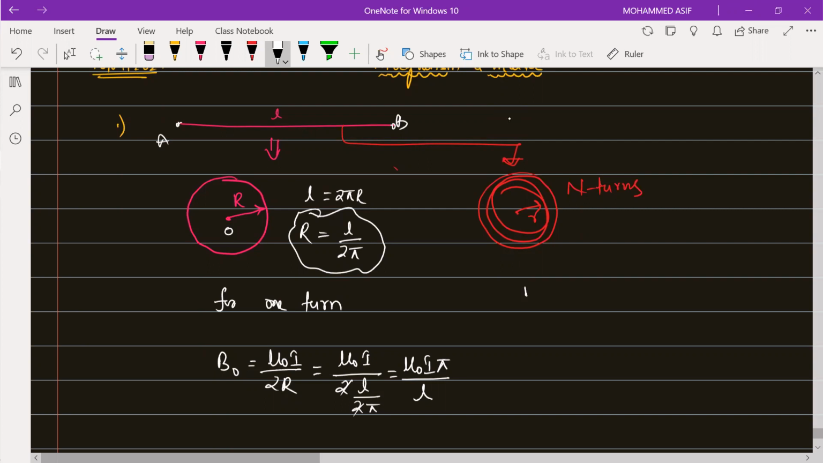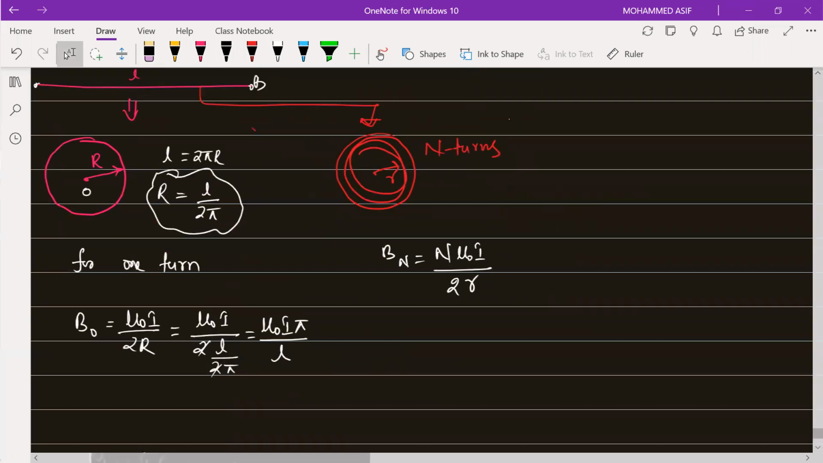Then the magnetic field due to N turns will be equal to capital N into mu naught into I divided by 2 into small r. What is the small r right now? Can anyone tell me? Length will be equal to how much? This length of the wire L will be equal to 2 pi into R into number of turns N. That means from this I can write radius R is equal to L by 2 pi into number of turns.